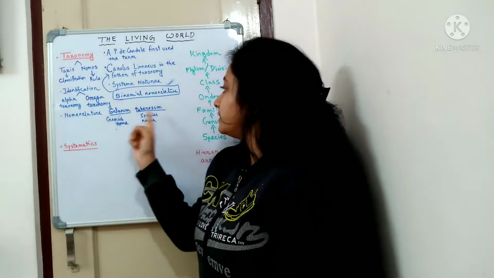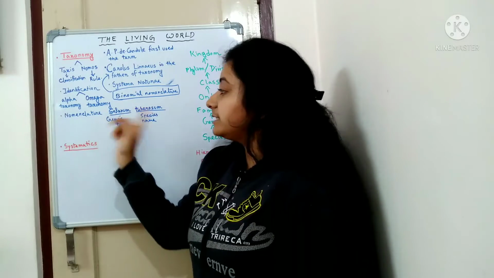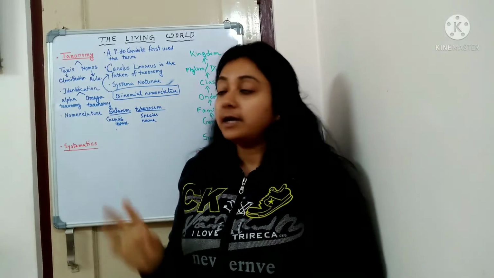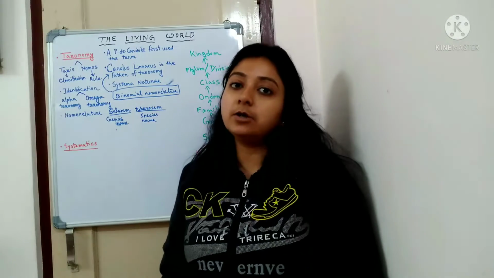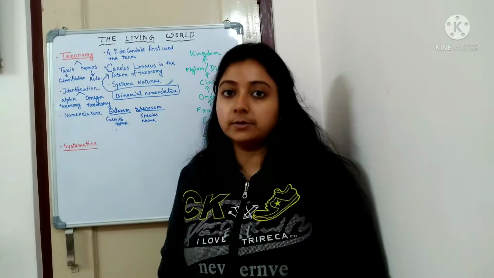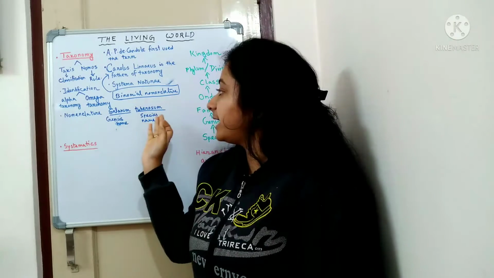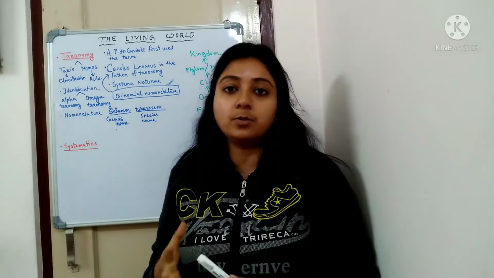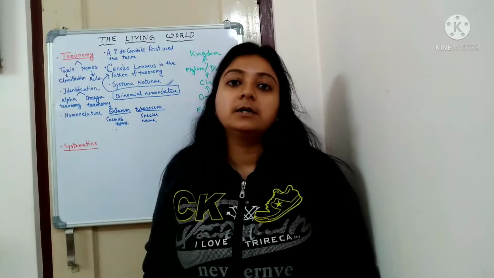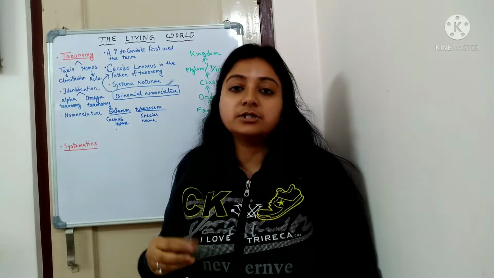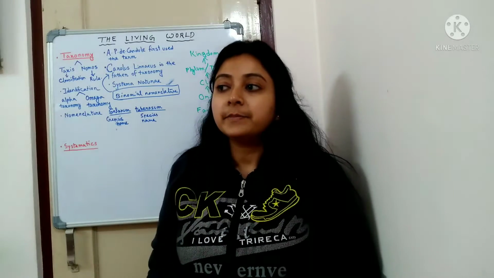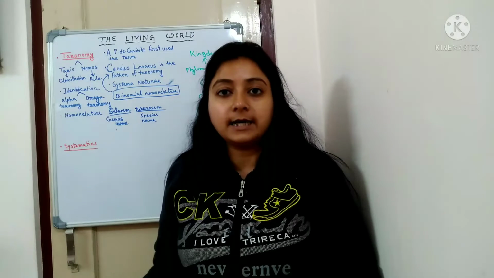As you can see, the genus name starts with a capital letter, and the species name will always start with a small letter. The scientific name altogether will be written in italics.